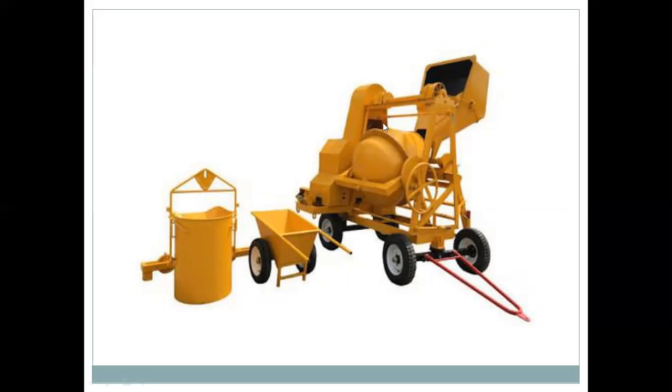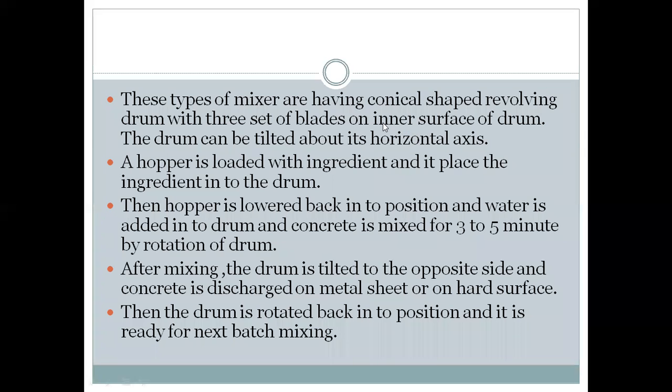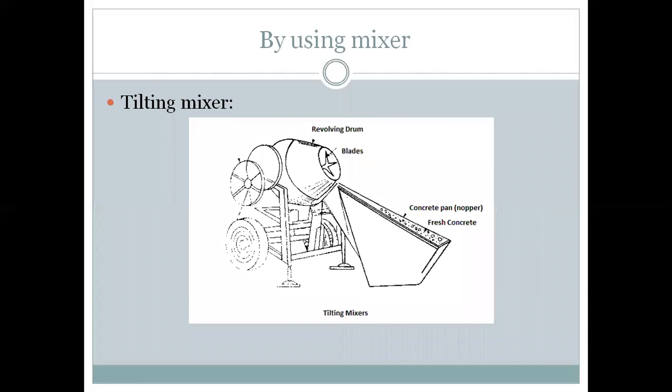So this is the tilting type mixer. This type of mixer has a conical shaped revolving drum with three sets of blades on the inner surface of the drum. The drum can be tilted about its horizontal axis.